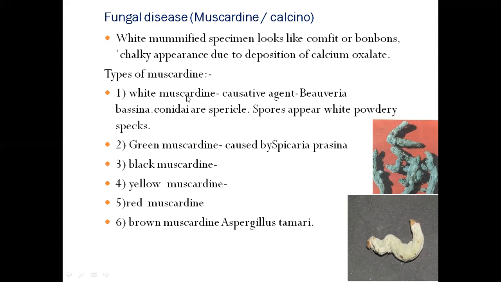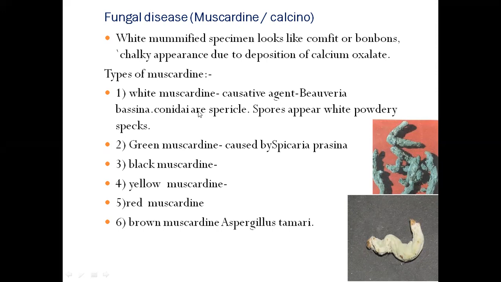White muscardine is caused by the fungus Beauveria bassiana. Then green muscardine is caused by Spicaria prasina. So this classification is based on the causative agent.